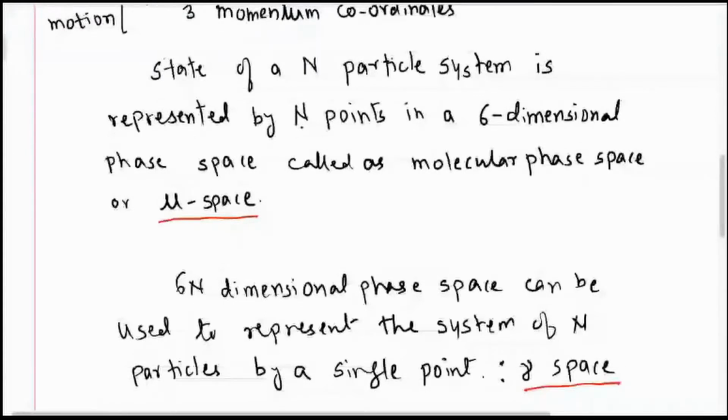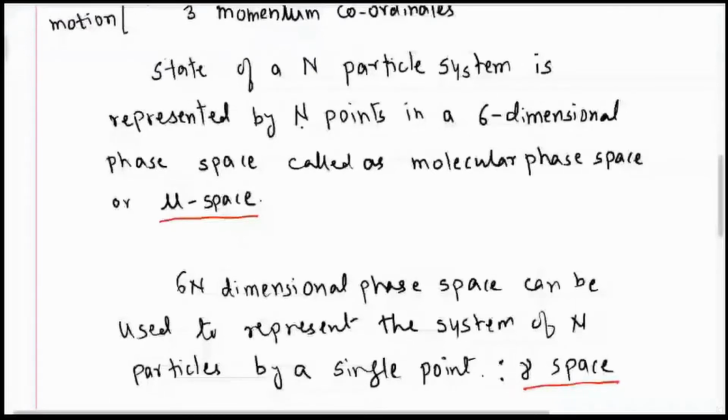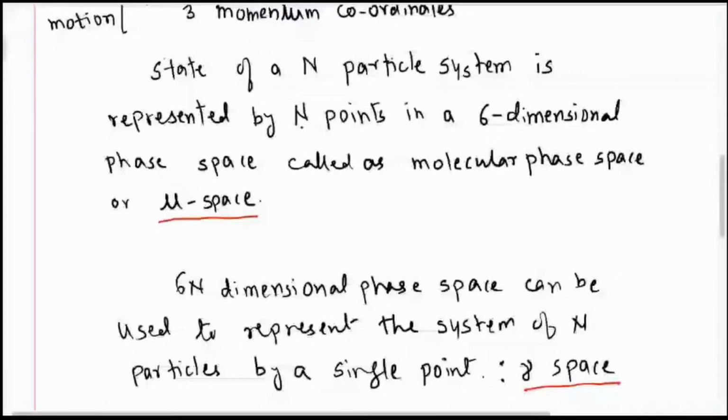That means you have to consider all n points, each one representing one particle of the system. This six-dimensional phase space is then called the molecular phase space or mu space, where you represent your system with one point per particle. Each point is located with the help of three position coordinates and three momentum coordinates.